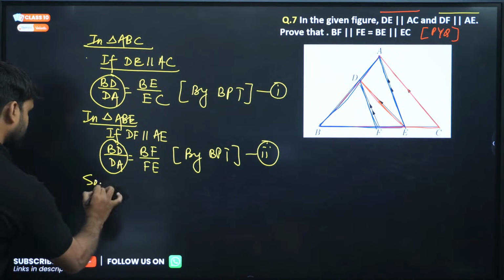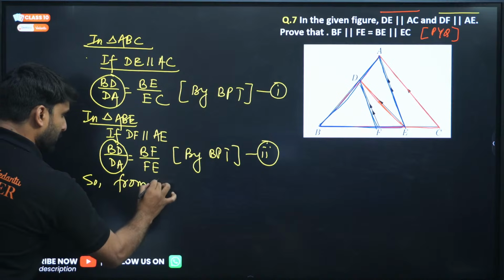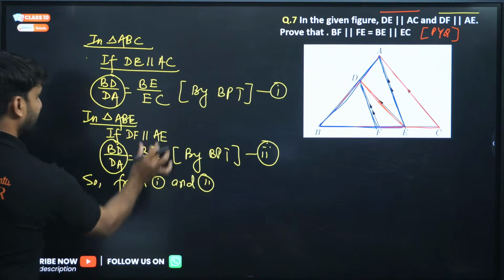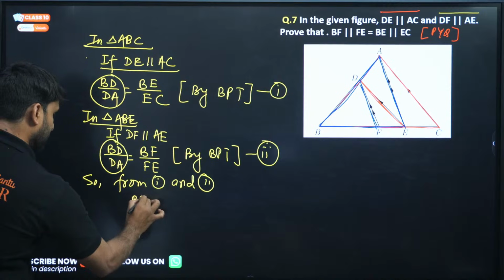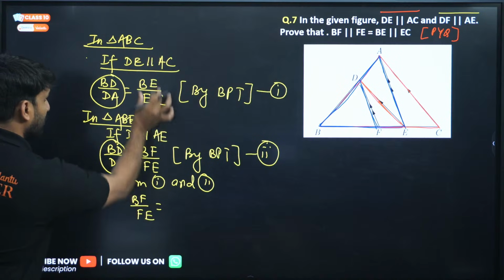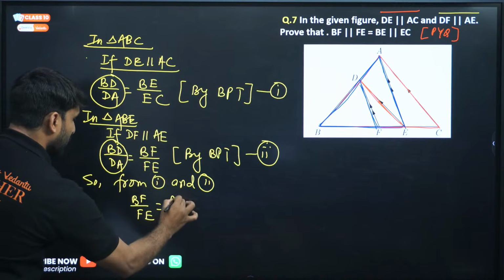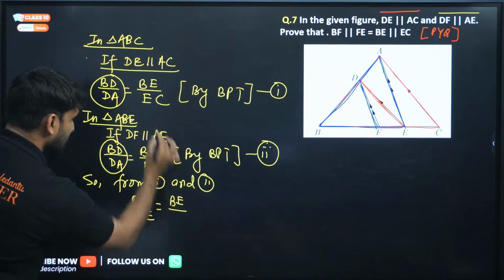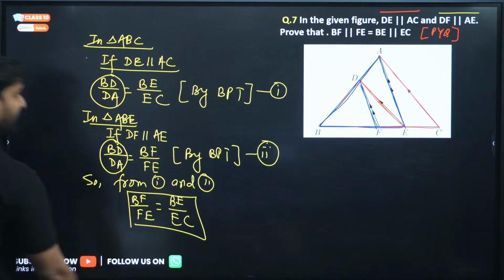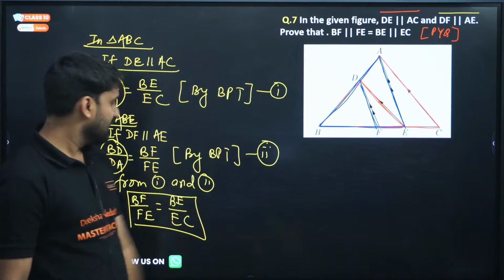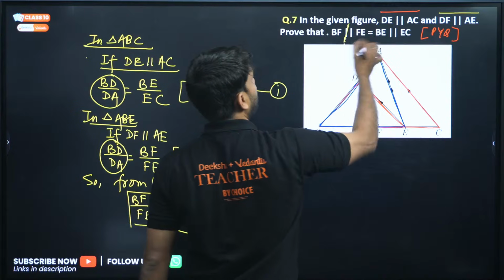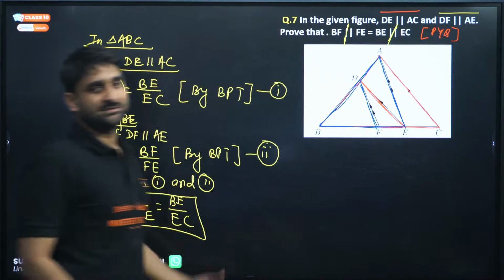So from first and second, we can write BF by FE will be equal to BE divided by EC. Hence proved. BF by FE is equal to BE by EC, and this is not parallel, this is by, my dear. So this is the solution.